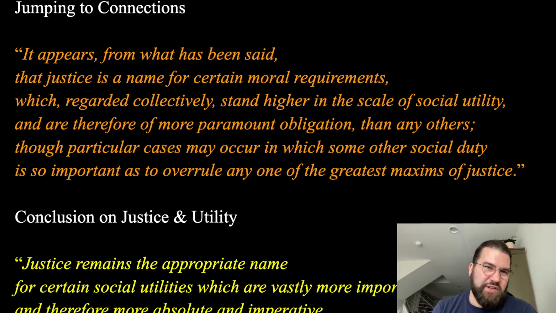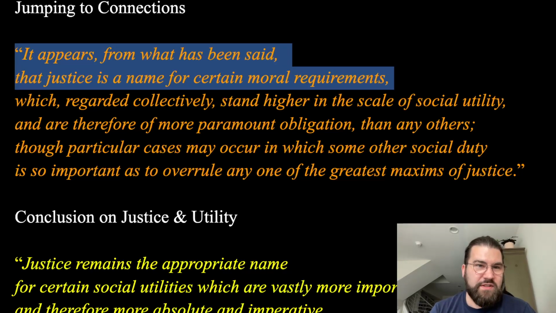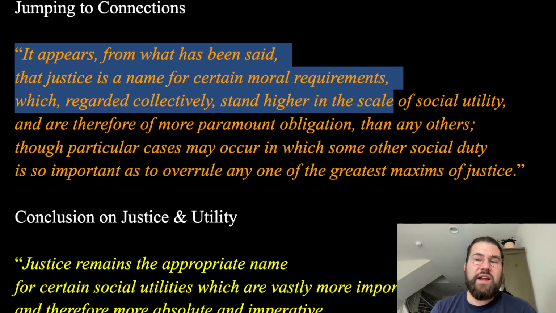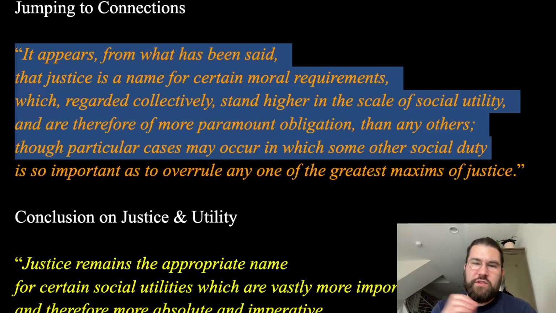So let's jump to a connection here. In chapter 5, Mill goes on to say, it appears from what has been said that justice is a name for certain moral requirements, which regarded collectively stand higher in the scale of social utility. Here we go. And therefore of more paramount obligation than any others. Though particular cases may occur in which some other social duty is so important as to overrule any one of the general maxims of justice.